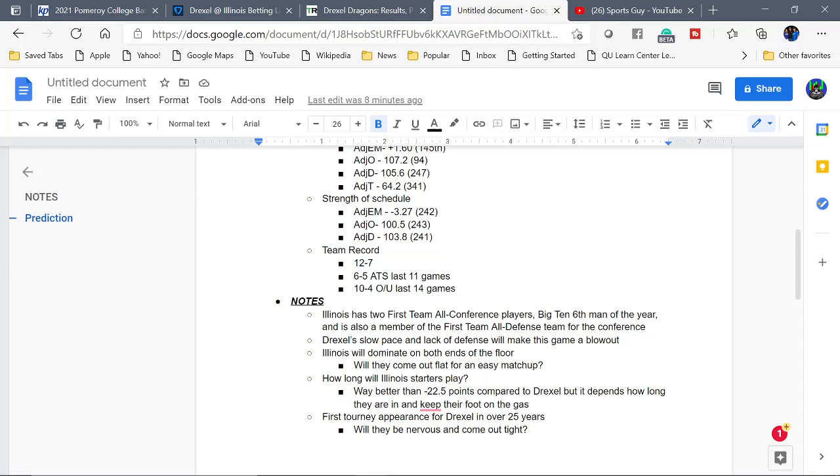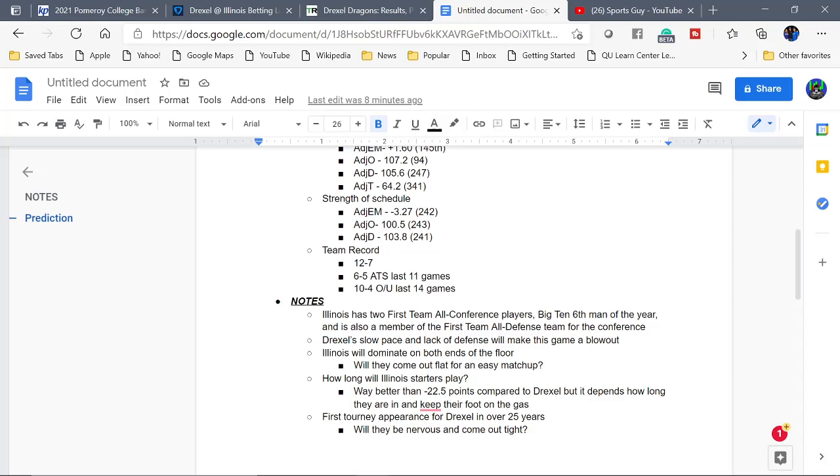The only question when it comes to betting the spread is how long will the Illinois starters play? It's only the first round. If they get up by 18 points with a couple minutes left, they'll probably pull the starters and rest them up for the next game. You don't want anybody getting hurt, all right? So the question is, how long will they keep their foot on the gas?